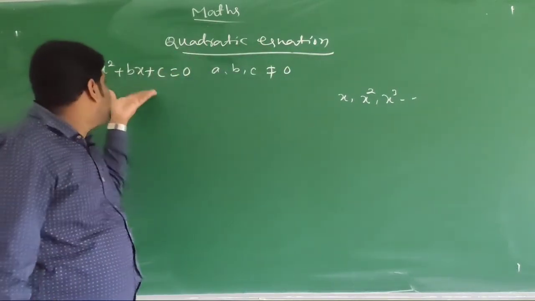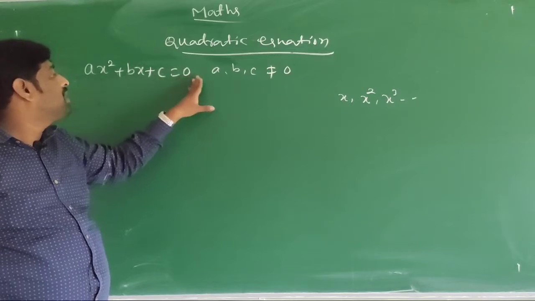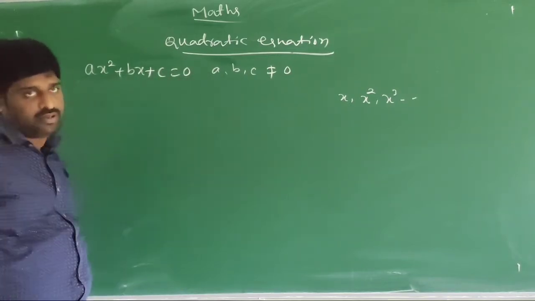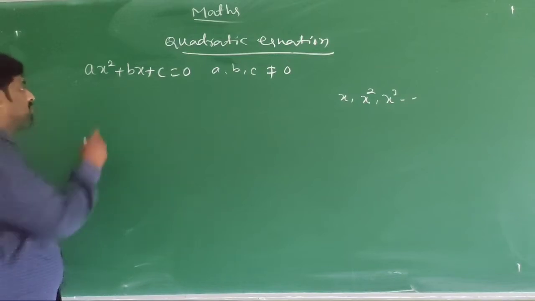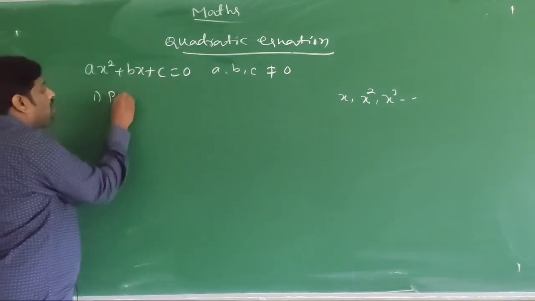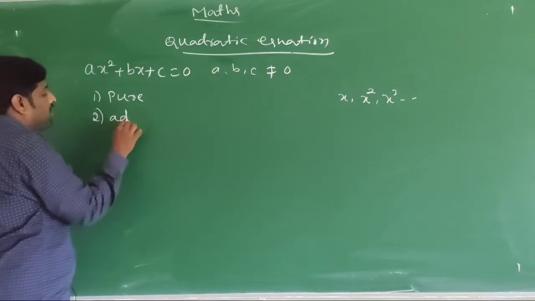A quadratic equation is of the form ax square plus bx plus c is equal to 0. It has two types: pure quadratic equation and additive quadratic equation.